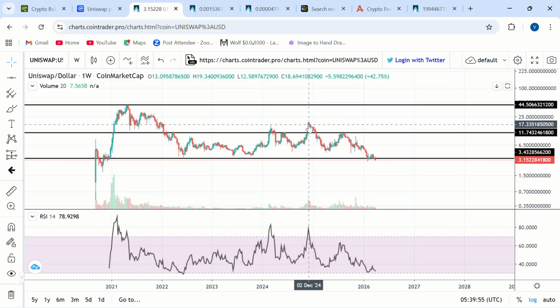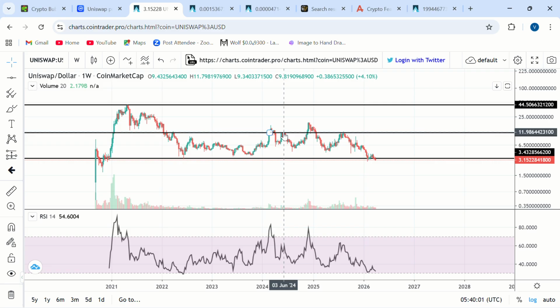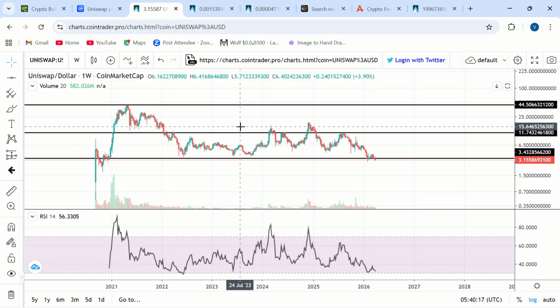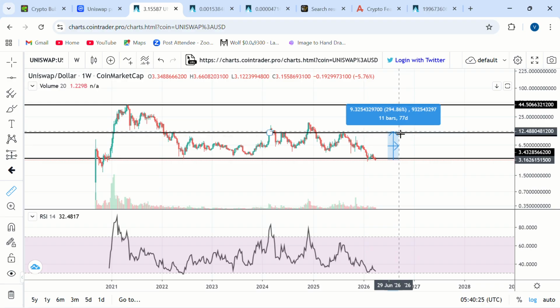And even though Uniswap was trading above it in November of 2024, that victory was short-lived. We saw Uniswap getting rejected there in June of 2024. Uniswap traded above there in March of 2024, and we got rejected there again in March of 2022. So there's one recurring stat we're seeing: Uniswap is having major reactions around the $11 to $12 regions. So don't be shocked if it's on our way to new all-time highs. We take a chill pill there, you see Uniswap rallying there, consolidate there before continuing pumping to higher prices.